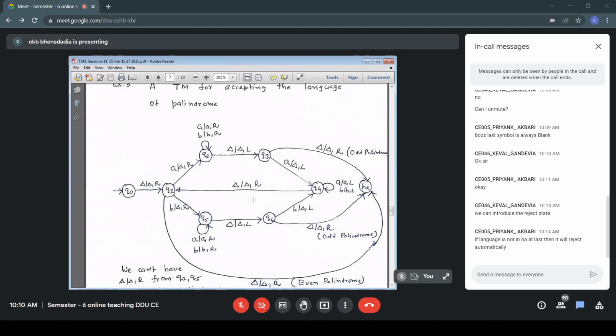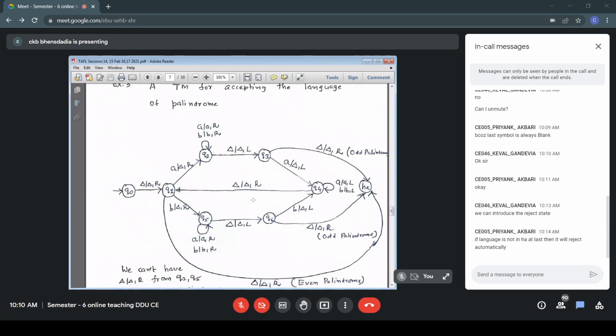So either we define a state HR, like HA, one more circle. From Q3, we define a transition on B, maybe B blank R, and go to the HR state. Similarly, from Q6 state, it is A blank R and go to the HR state. That is one of the options.